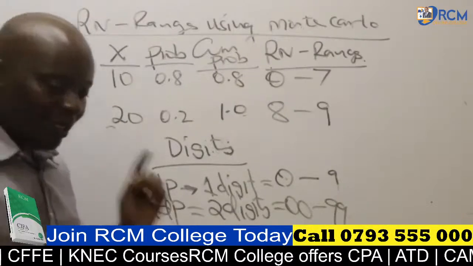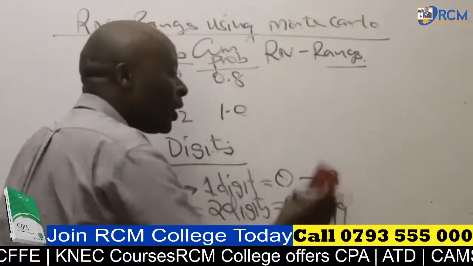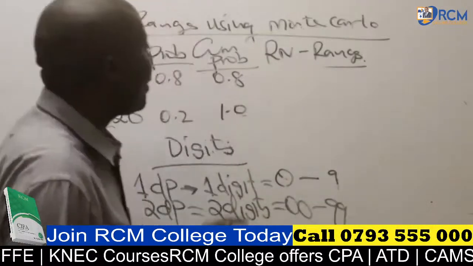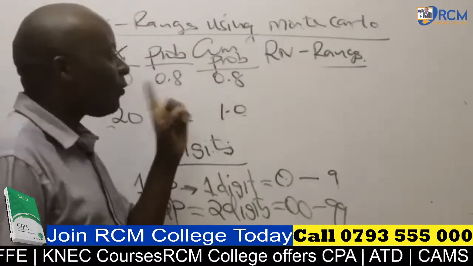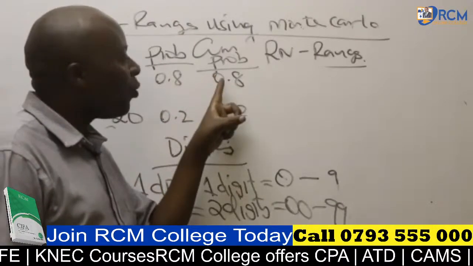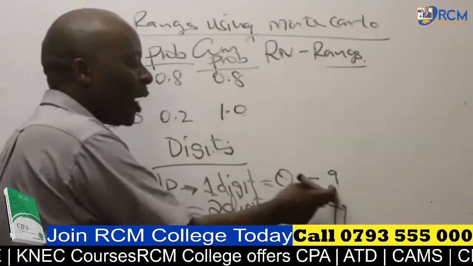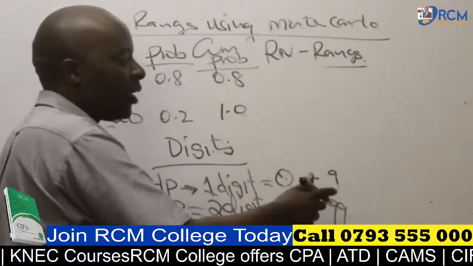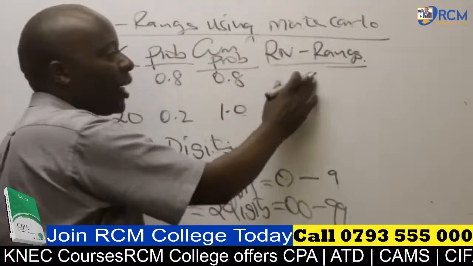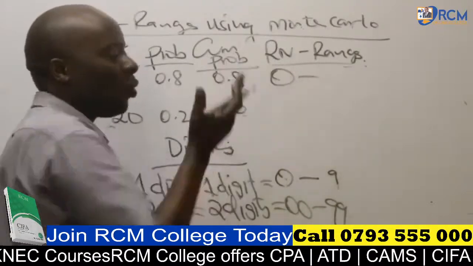Now listen to me very well. I would want to repeat this. First of all, it will be very important for you to take cognizance of the fact that we have only 1 decimal place. If it's 1 decimal place, then it will be 0 to 9, 1 digit. So I'll go 1 class at a time. We start with the first class, and the first class must always begin from 0.